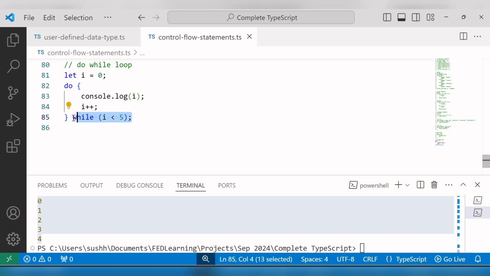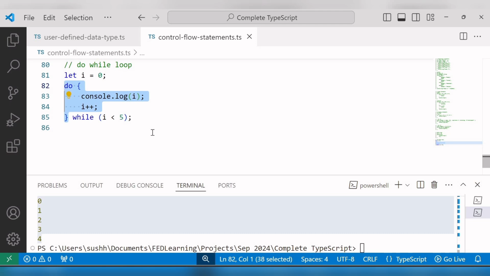Then we check if it is less than 5, and repeat the loop until i is greater than or equal to 5. It means the do while statement first executes the statements in its body surrounded by the curly braces and then checks the condition. So the do while statement always executes its body at least once, and that is the reason it is called a post-test loop.